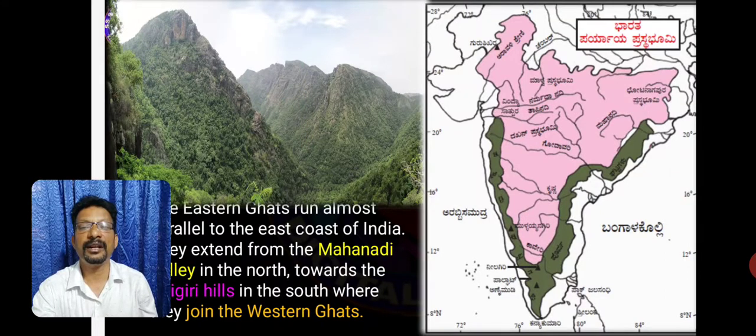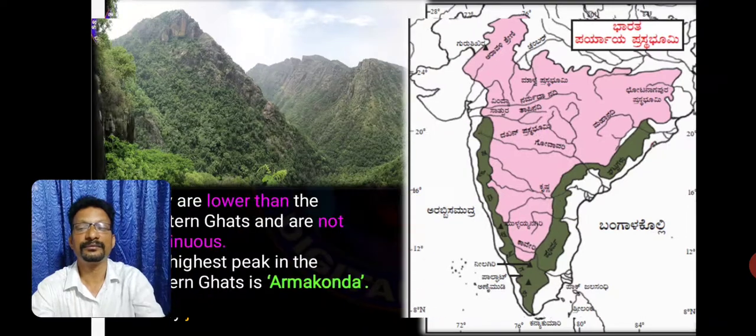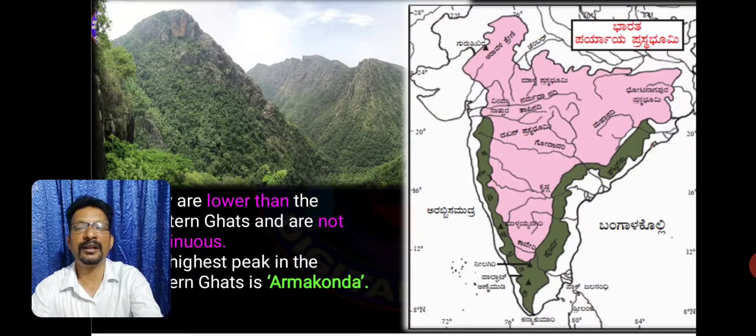The Eastern Ghats run almost parallel to the east coast of India. They extend from Mahanadi Valley in the north to Nilgiri Hills in the south. Western and Eastern Ghats join at Nilgiri Hills. Eastern Ghats are lower than Western Ghats and not continuous. The highest peak in Eastern Ghats is Harmakonda.